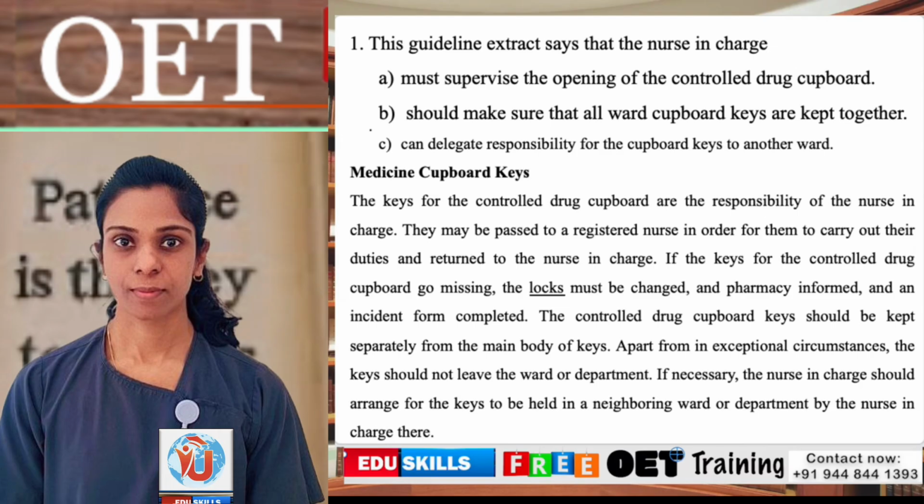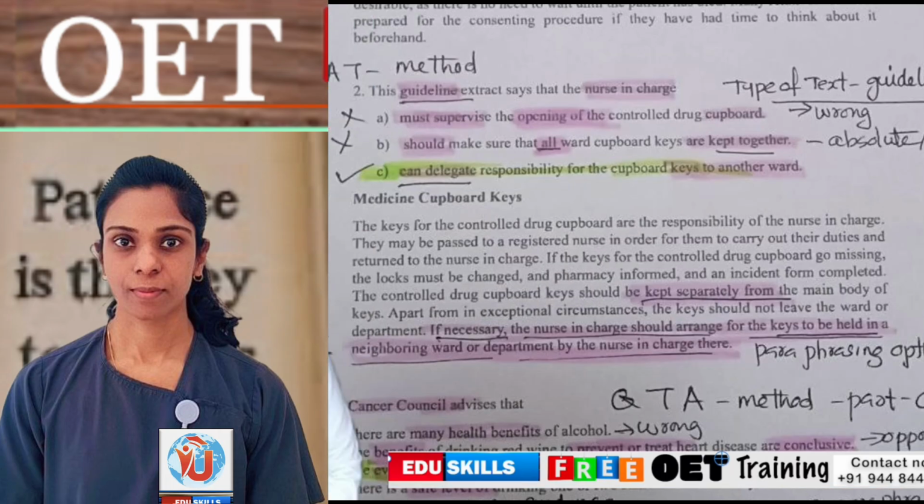Now the same method we can use. It is the QAT method. The first keyword, the hedging word, is must supervise. Then the B answer option, it is all ward cupboard keys kept together. Then C answer saying it is can delegate the responsibility.